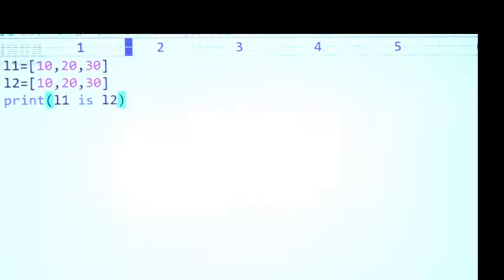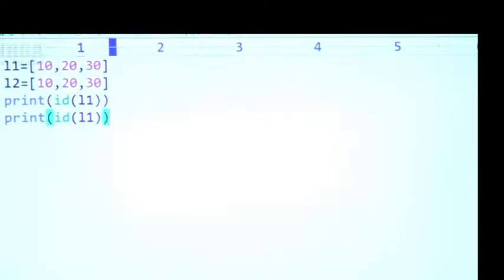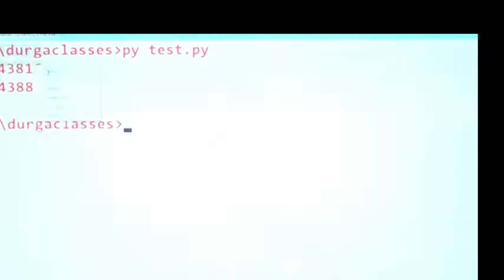If you want, I will show addresses, right? ID of L1, ID of L2. I'm just trying to print addresses. Observe carefully, sir. Now, what is the answer we are going to get? Observe: 474 3816, 474 3880. So addresses are different, right?